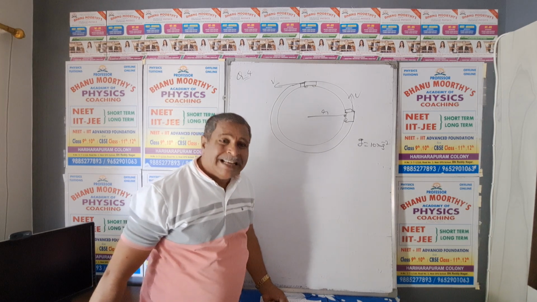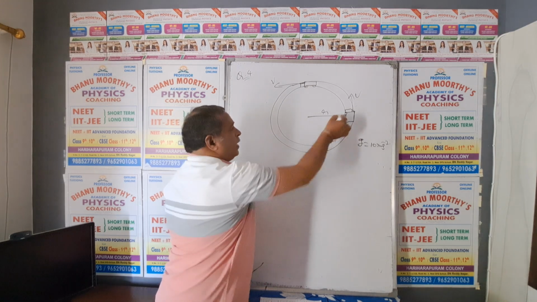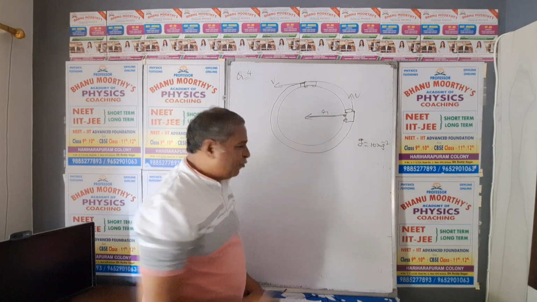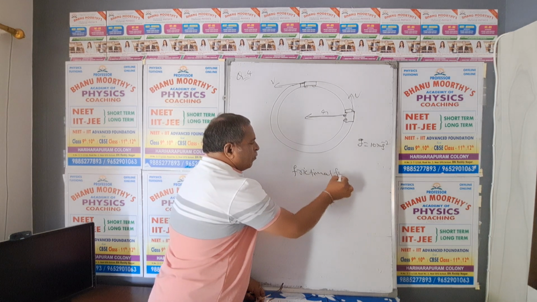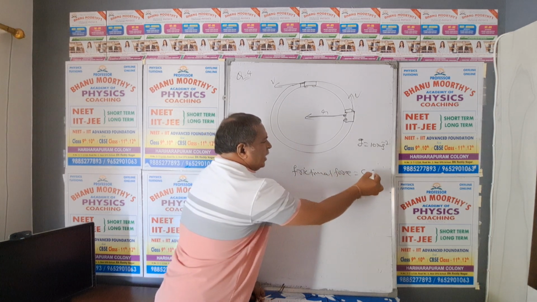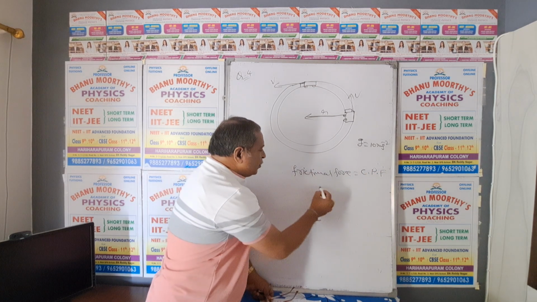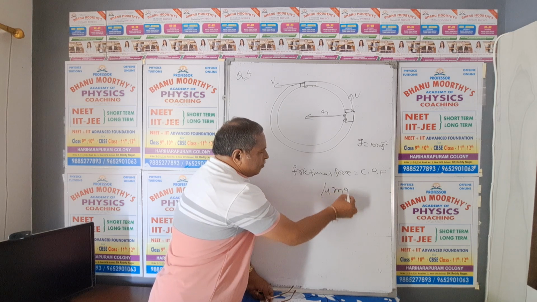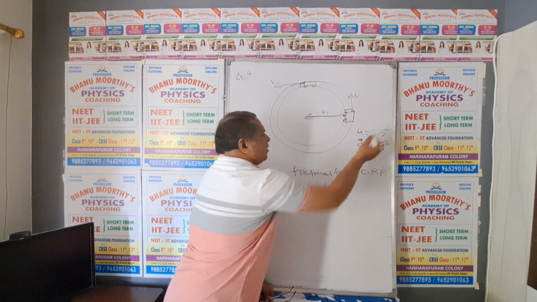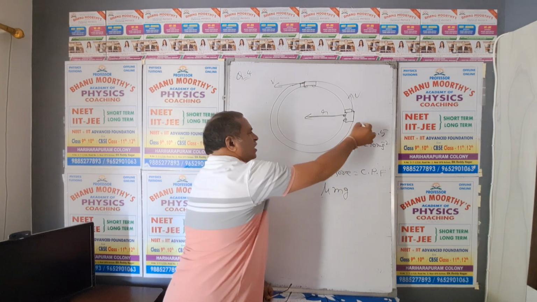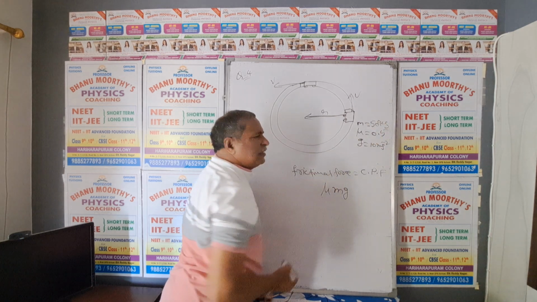The concept is that the frictional force between the tires and the track provides the necessary centripetal force. My dear NEET students, observe this concept also. So frictional force is mu mg, because the mu value between the track and the tires is given as 0.5. Mass of the car is given as 50 kg, or 500 kg, whatever it may be.